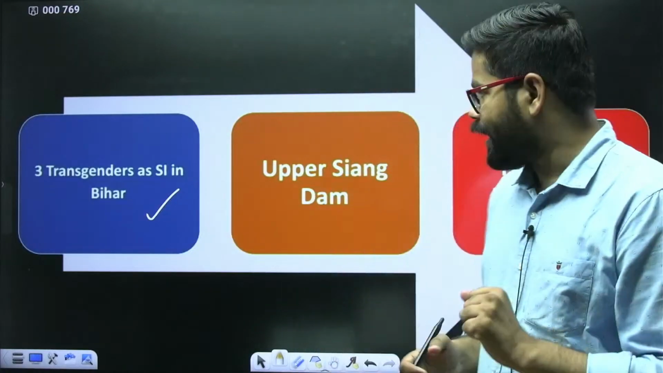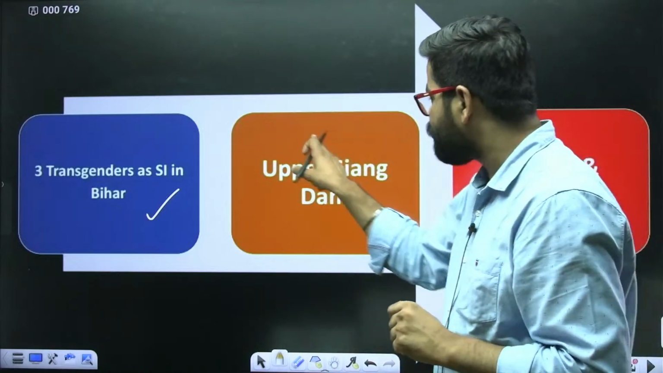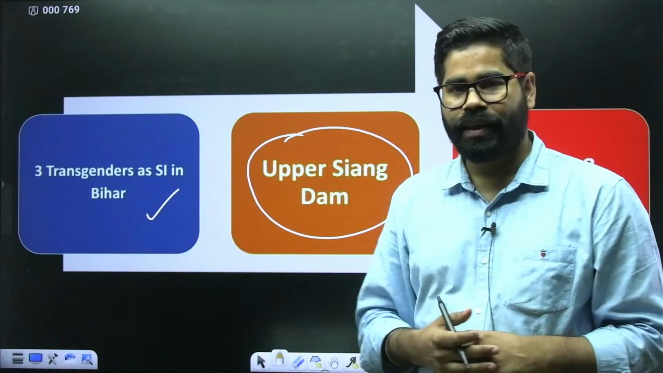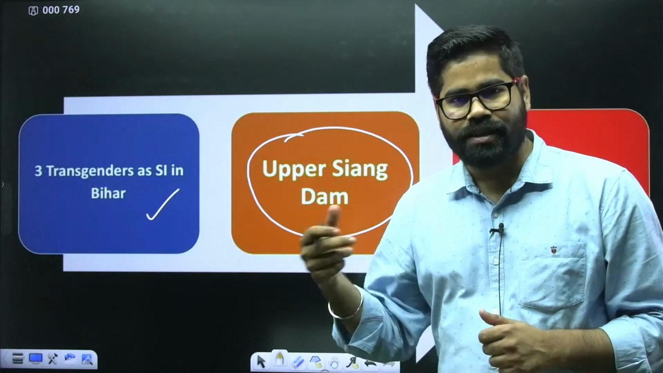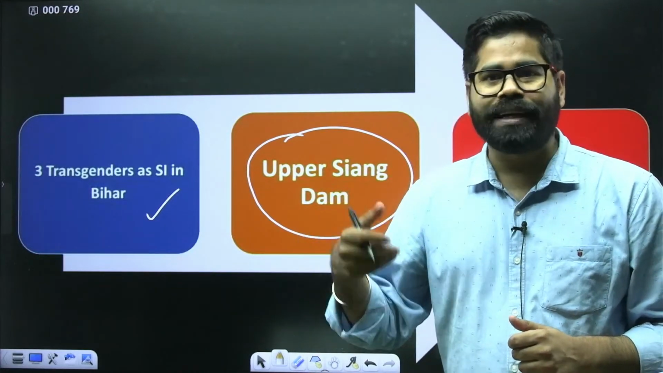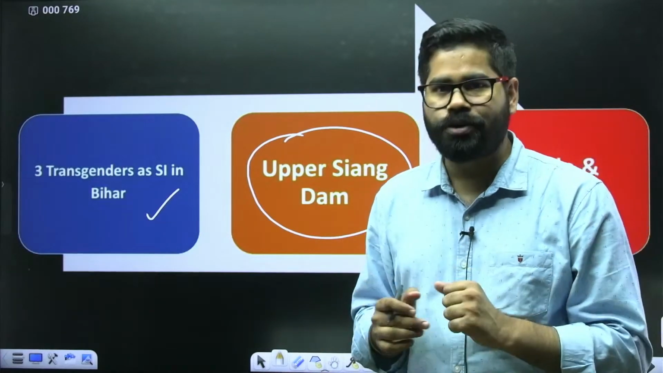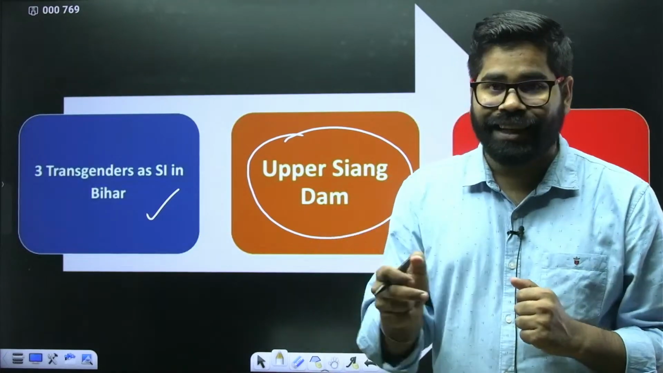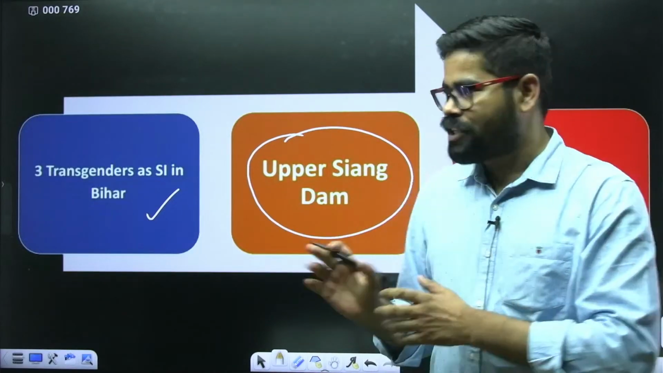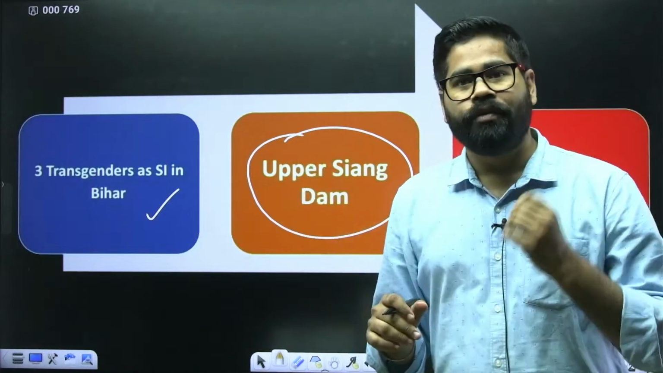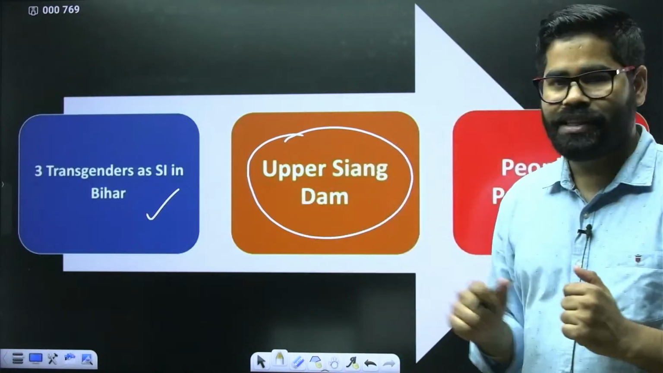There is another major topic, and that is the Upper Siang Dam. Upper Siang is also known as Brahmaputra in India. So this Upper Siang Dam is going to be constructed. It has been proposed, and there is a lot of protest about it, but there is a strategic importance of this dam also. So we will try to analyze all the issues. We will also see the maps and location of this area. So that is going to be our second topic.